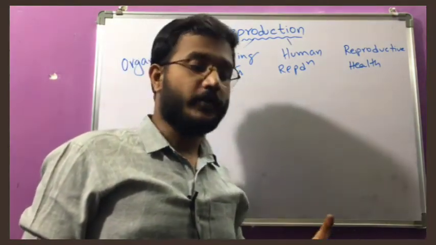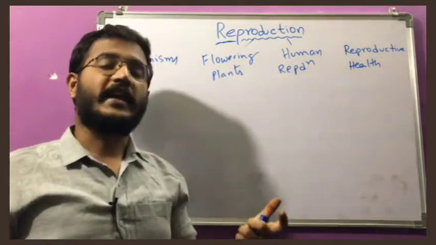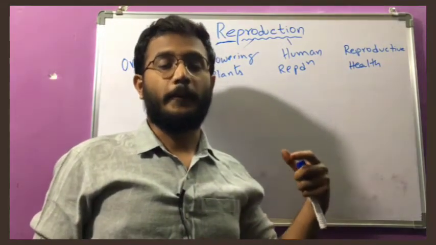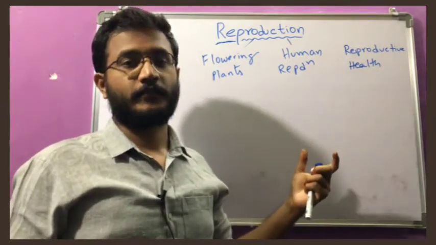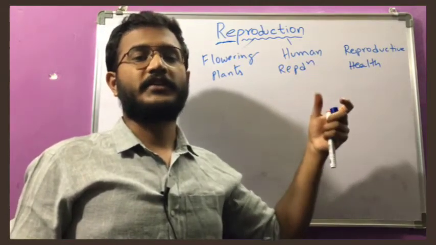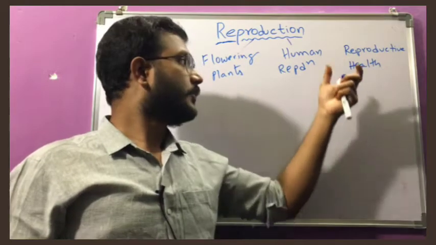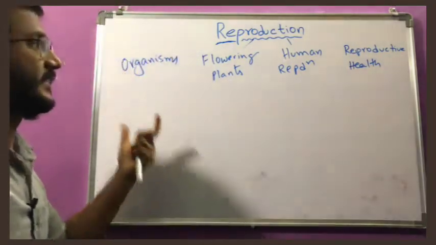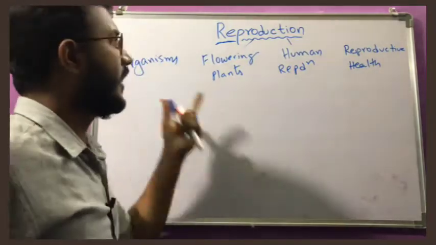We already studied human immunodeficiency virus, HIV/AIDS, which is transmitted from one person to another through unsafe or non-protective reproductive processes. So what are the different diseases that are transmitted from one person to another if they perform unprotected sex? All these things we will discuss in this series. As a result, today we will start with the reproduction in organisms chapter.